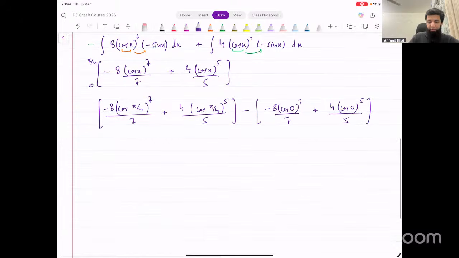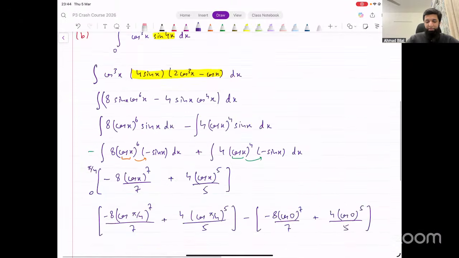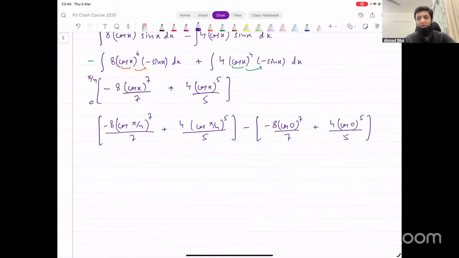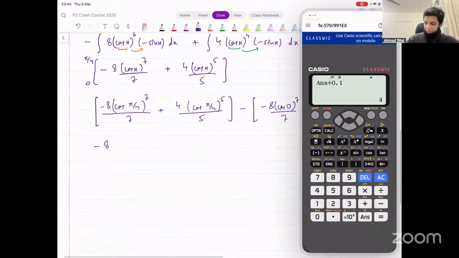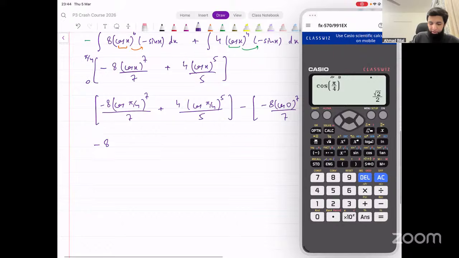Let's simplify this. Whenever you want an exact answer at the end, it's necessary to show working step by step. Cos pi over 4: put this on your calculator, making sure it is in radian mode. You'll get root 2 over 2. Input that here: root 2 over 2 whole power 7 divided by 7 plus 4 over 5 into cos pi over 4, 4 into root 2 over 2 whole power 5 divided by 5.